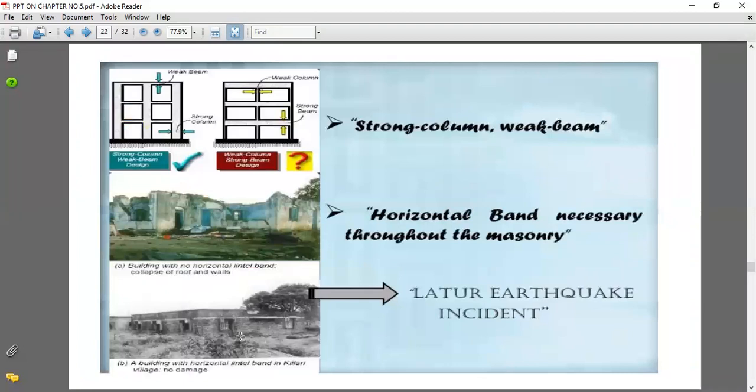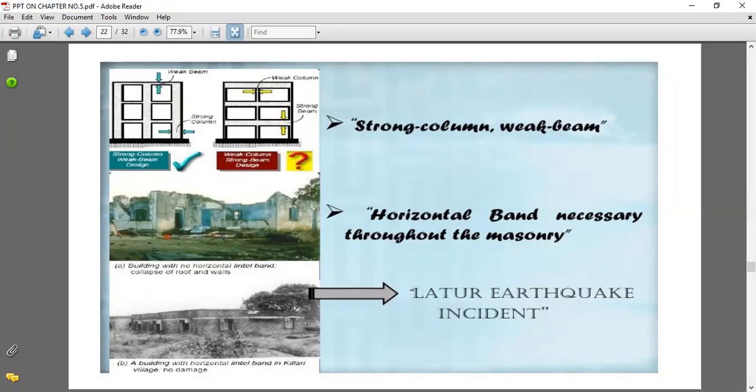You can see this point, the strong column and weak beam concept, and second, that the horizontal band is necessary throughout the masonry. They have shown here the Latur earthquake incident, in which the horizontal band throughout the masonry and the strong column weak beam concept were shown. We may have discussed this in the last lecture. Once again I will explain what is meant by the strong column and weak beam concept.